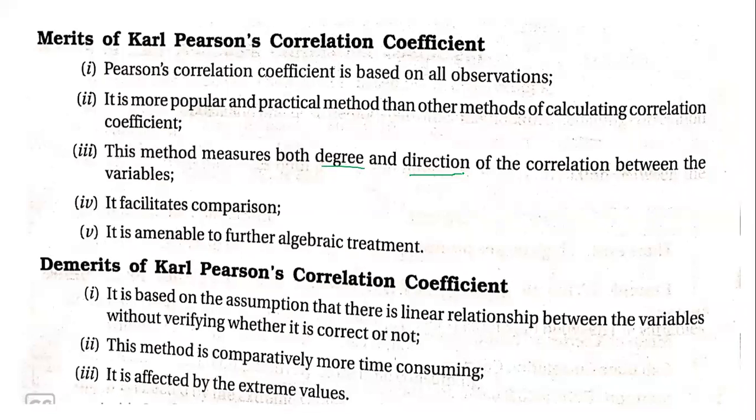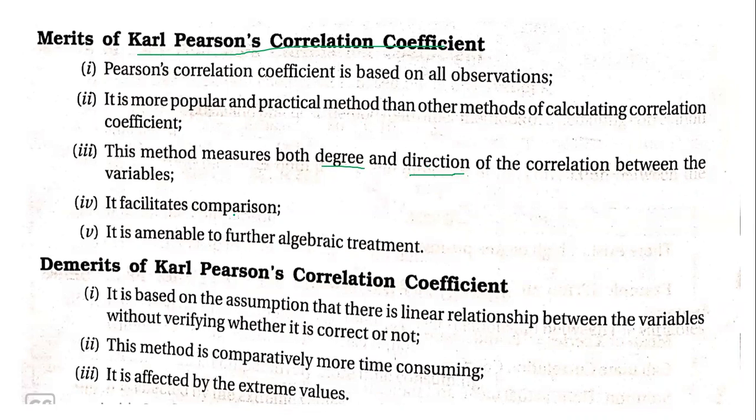So we had two different concepts there, but in correlation both degree and direction are given by the correlation coefficient directly. Then it facilitates comparison very much, because we have solved these problems. Now we are able to analyze them. Now we will say, okay, now there is a high degree of correlation between X and Y, medium degree of correlation.